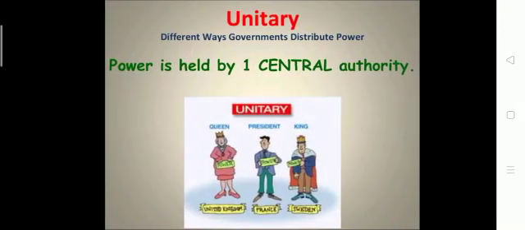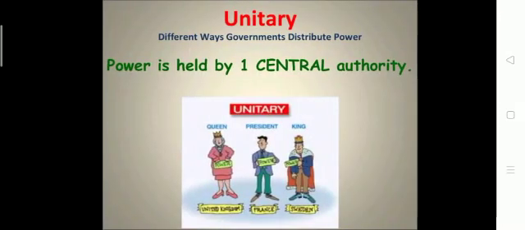Next, what is the unitary type of government? Here again, it is about how the government distributes power. Power is held by one central authority, a central person, who takes all the decisions. Here no power is given to any state.